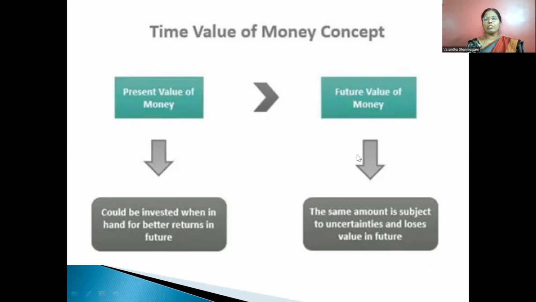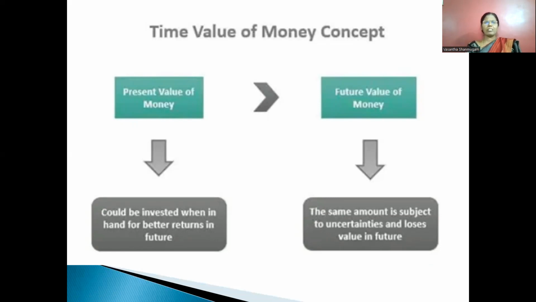What do you mean by future value of money? The same amount is subject to uncertainties and loss of value in the future. That is true, because this money we are going to get in the future, but the future is very much uncertain. We don't know whether we will be able to get it.